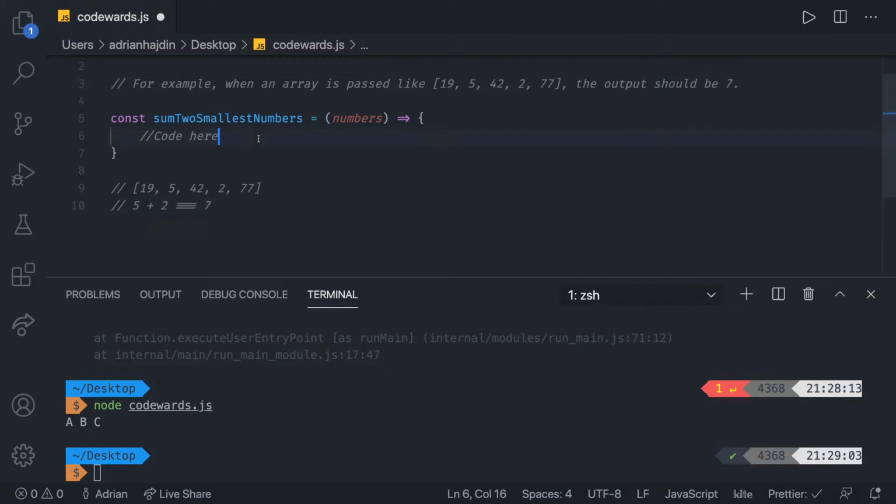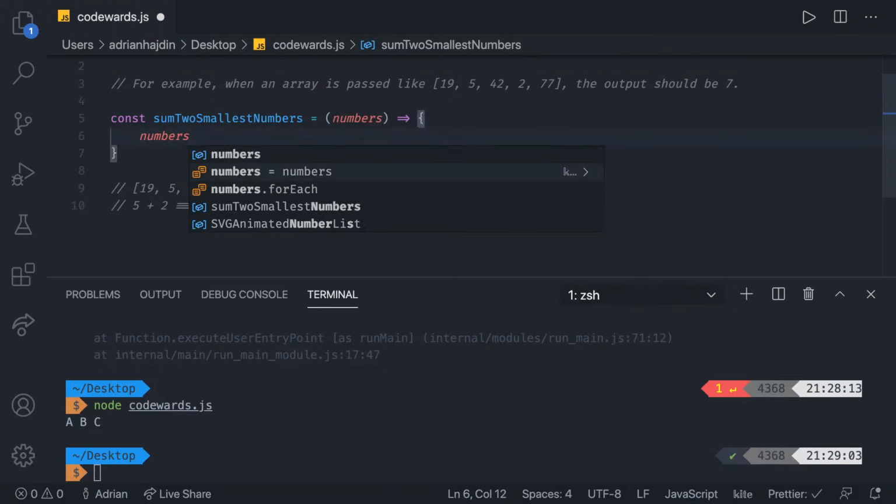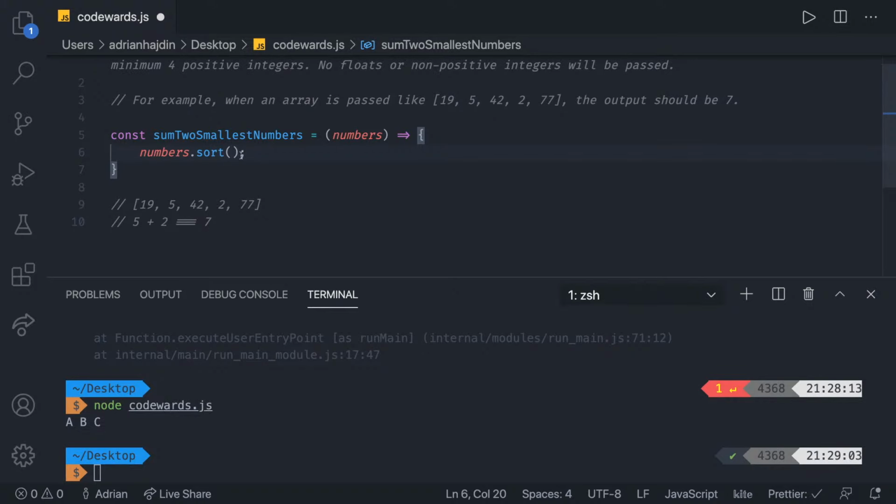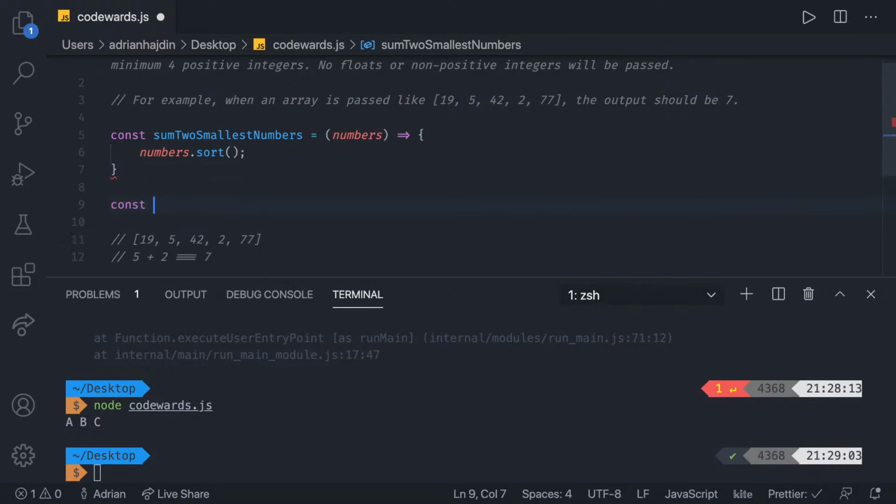Okay, great. So first of all, we have to go through these numbers and then find two lowest ones. What I would do in this case is I would sort them. So I would do numbers.sort, and that sort is gonna sort numbers not correctly. That's the thing you want to know with sort. It doesn't work as you would assume it would. So for example, if I make the numbers, I'm gonna mock that right here now. If I make the numbers equal to something like 5, 8, 7, 1, 2, doesn't really matter.